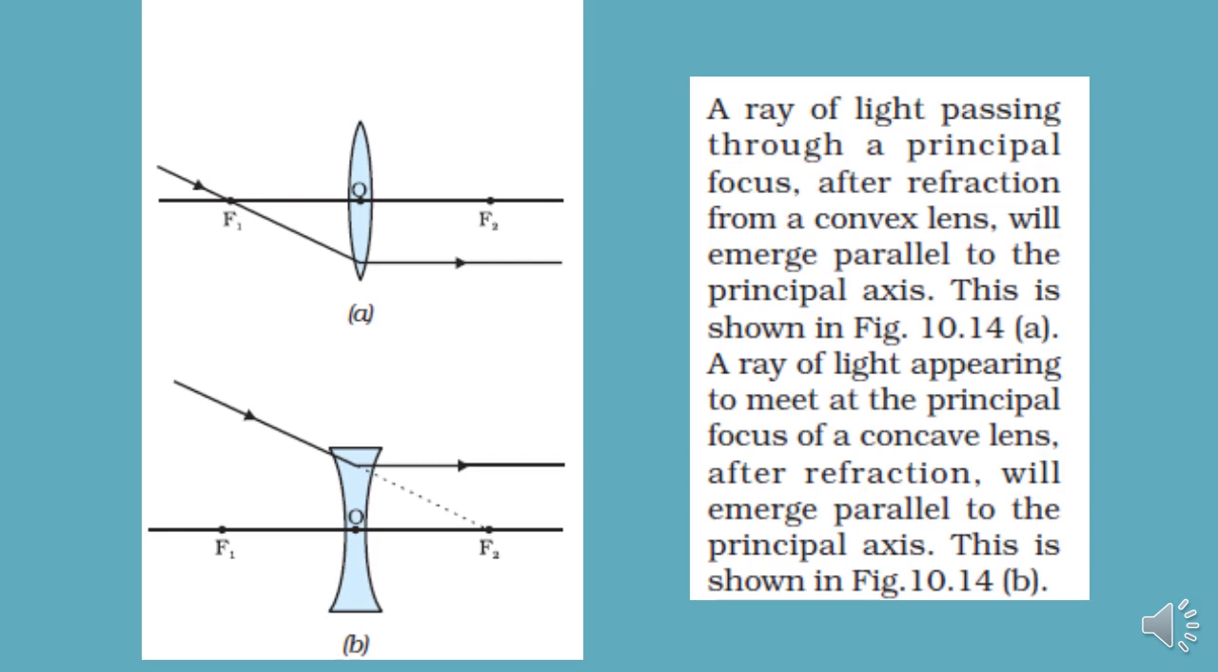So the two rules that we studied till now are that if your incident ray is parallel to the principal axis, then it will pass through the focus. But if it is passing through the focus, it will emerge parallel to the principal axis. Two rules are complete. We'll move to rule number 3.